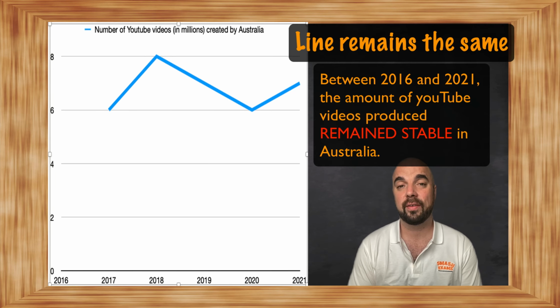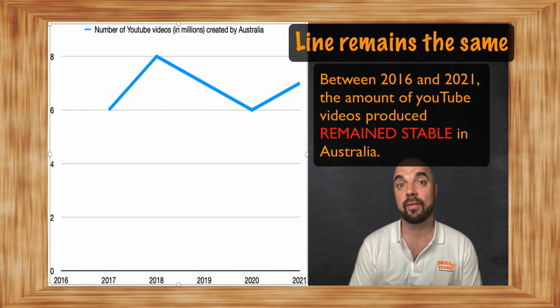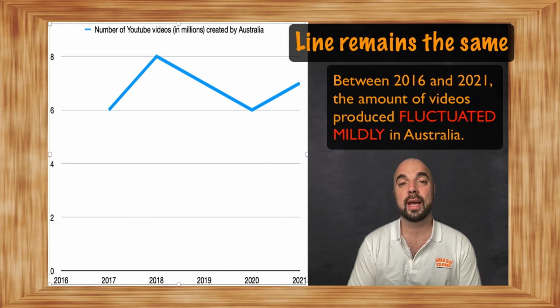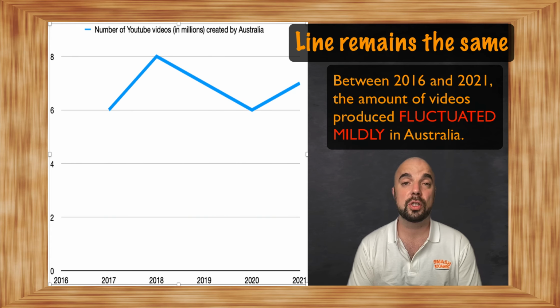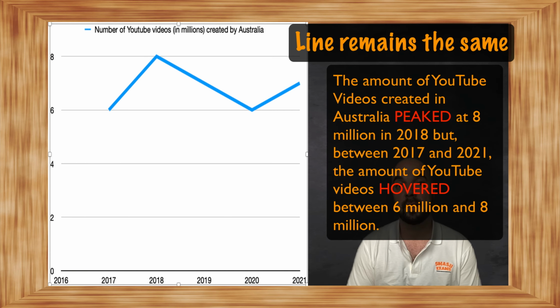Between 2016 and 2021, the amount of YouTube videos produced remained stable in Australia. Between 2016 and 2021, the amount of videos produced fluctuated mildly in Australia. The amount of YouTube videos created in Australia peaked at 8 million in 2018. But between 2017 and 2021, the amount of YouTube videos hovered between 6 million and 8 million.